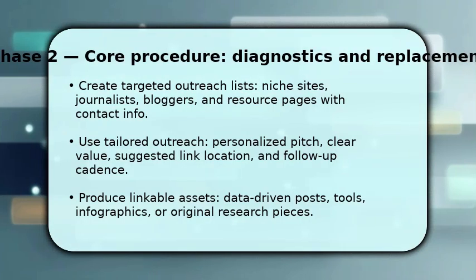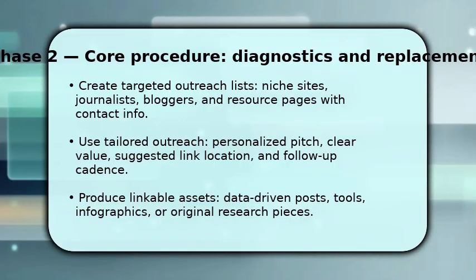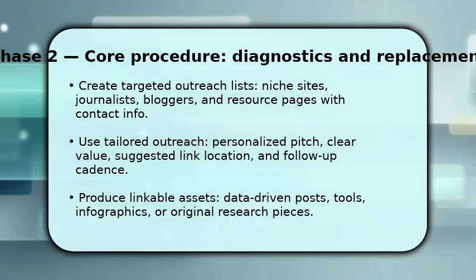You now move into active link building. Start by segmenting prospects into relevance tiers and noting why each would benefit from your asset. Then, craft concise, personalized outreach messages that explain the value, suggest an exact placement, and include a polite follow-up schedule.